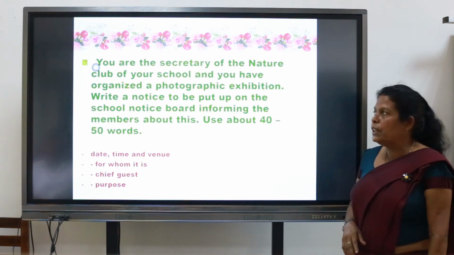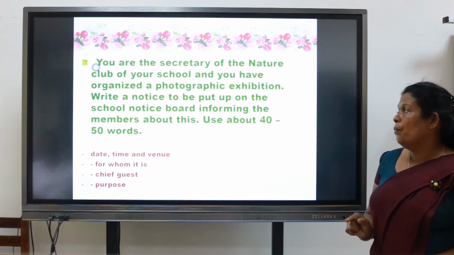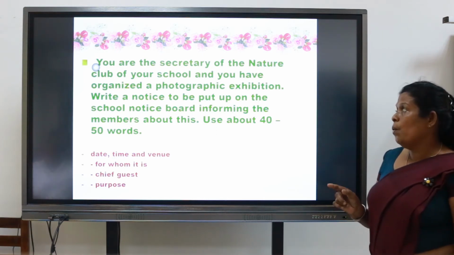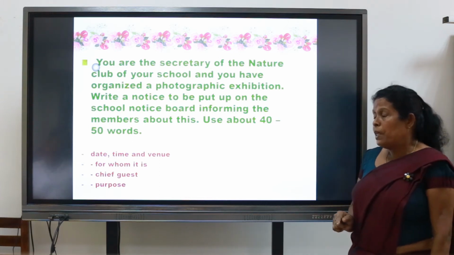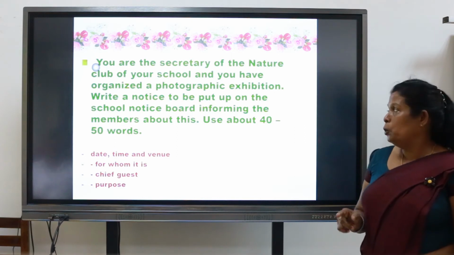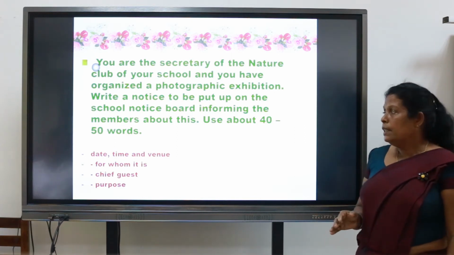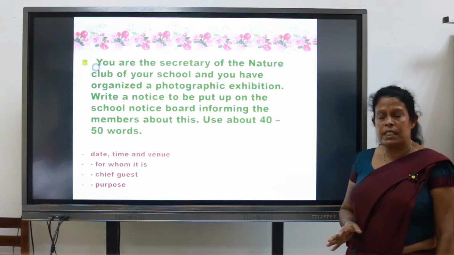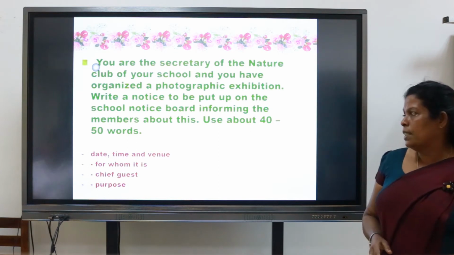Let's read. You are the secretary of the nature club of your school and you have organized a photographic exhibition. Write a notice to be put up on the school notice board informing the members about this. Use about 40 to 50 words.